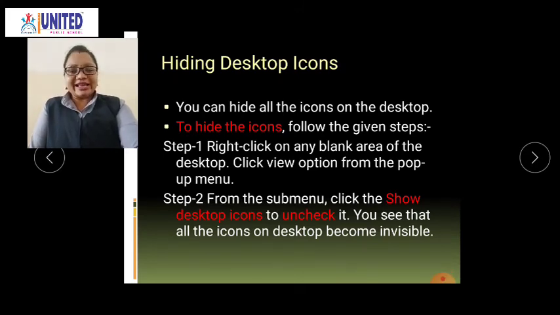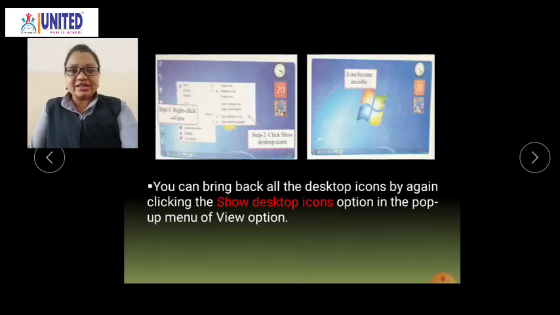Right click on any blank area of the desktop. Then click the view option from the pop-up menu. Whenever you right click in any area of the desktop, the pop-up menu opens. In that, the view option is there, so you have to click on that view option. Let us see in the picture.